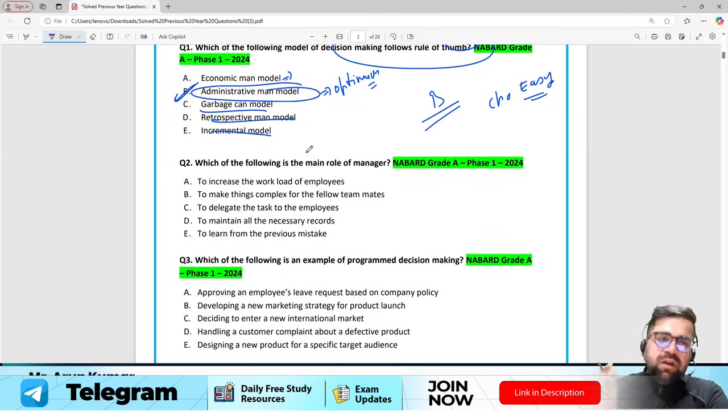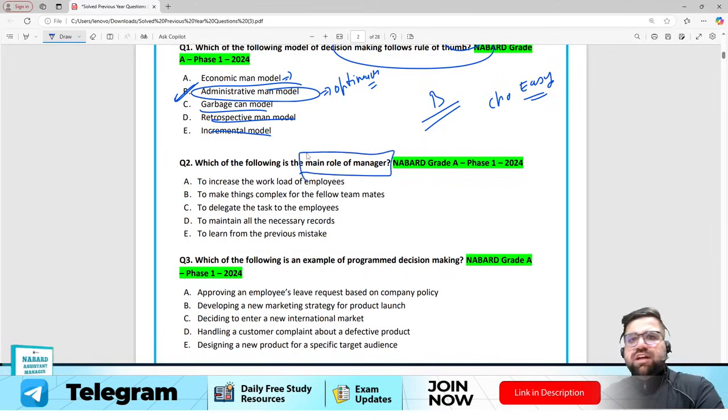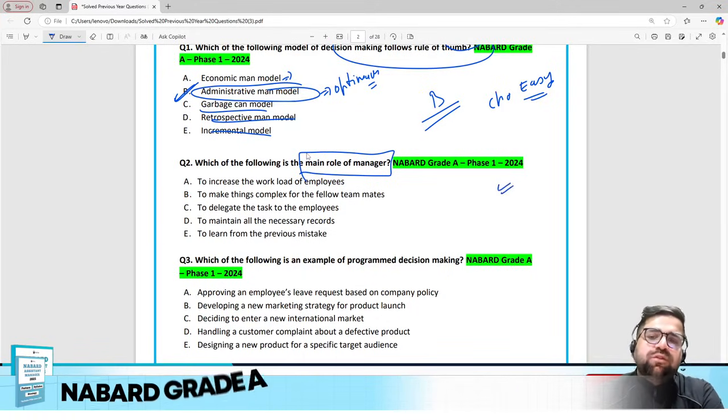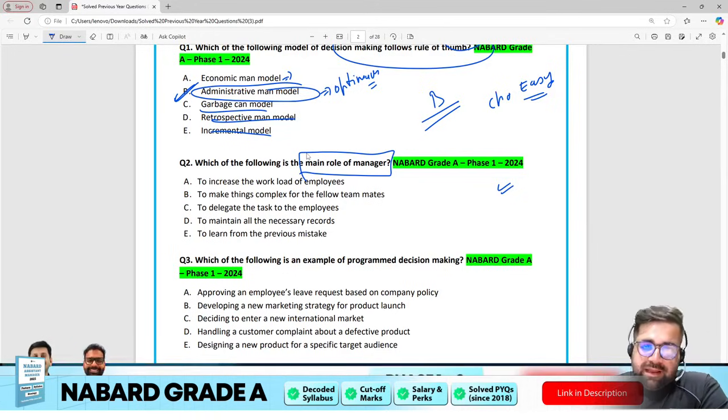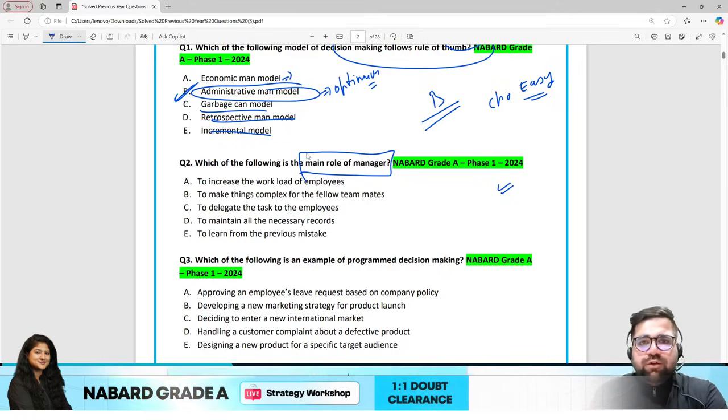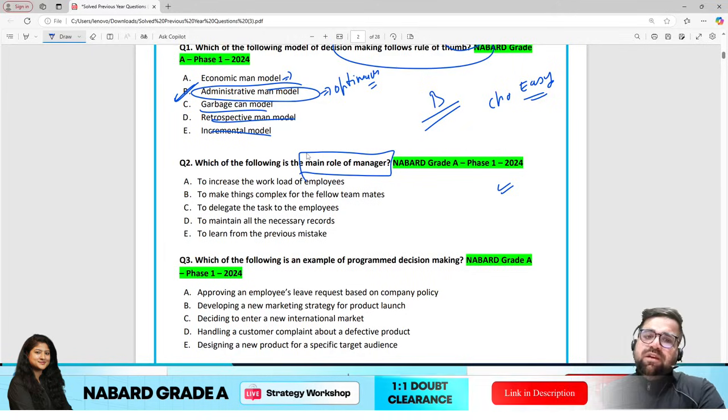Second question, which of the following is the main role of a manager? Now even if you do not study decision making, even if you skip the entire decision making topic, you can still answer this question using basic common sense. But as it is said these days, common sense is not that common, so you still have to read the question. Which of the following is the main role of a manager? To increase the workload of employees?